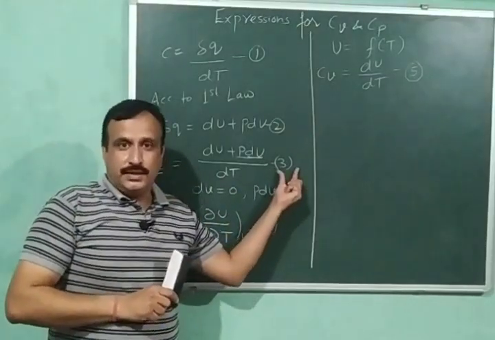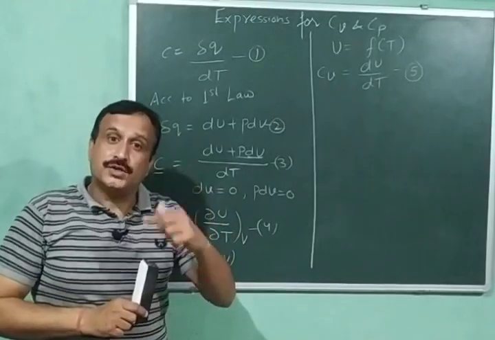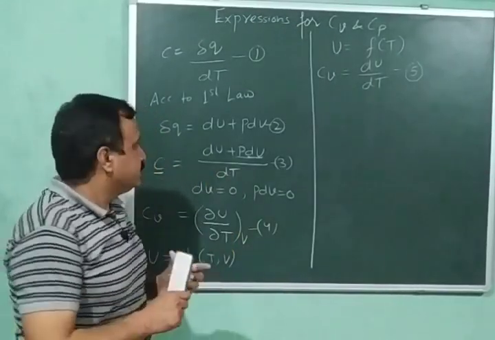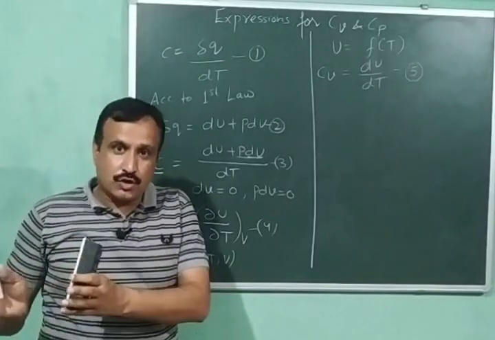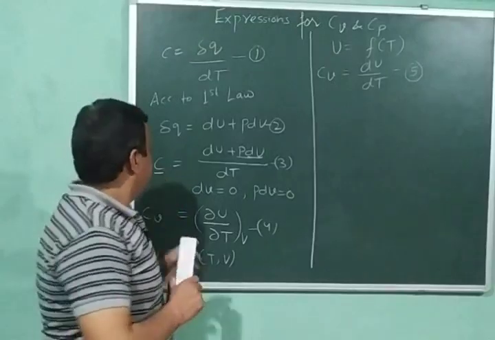Now we will write equation number 3 at constant pressure. Now we have kept the pressure constant, then C will be equal to Cp.